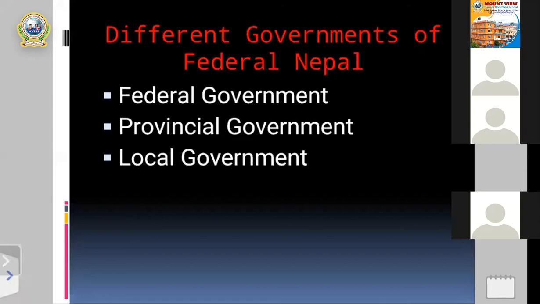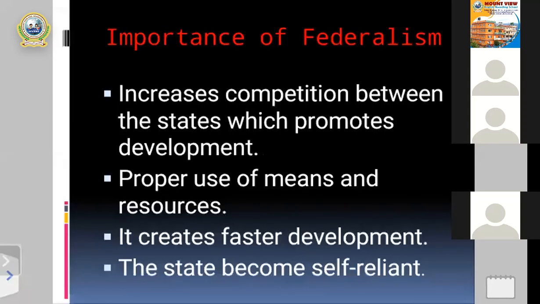All right, okay. My dear students, after the 3 types of government, there is the importance of federalism.